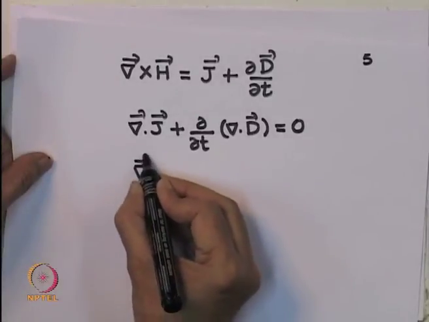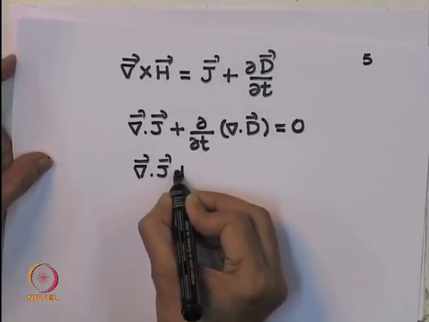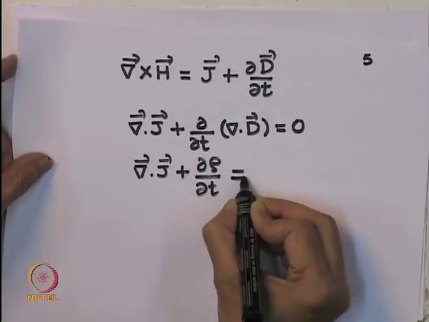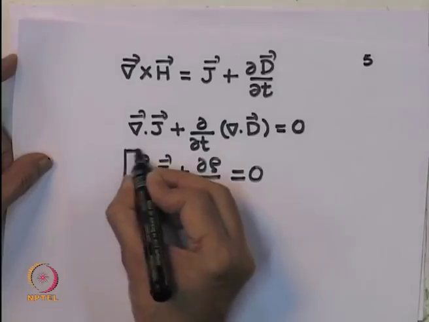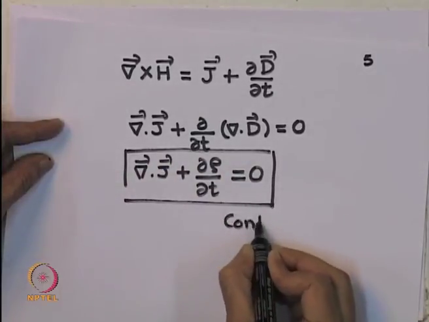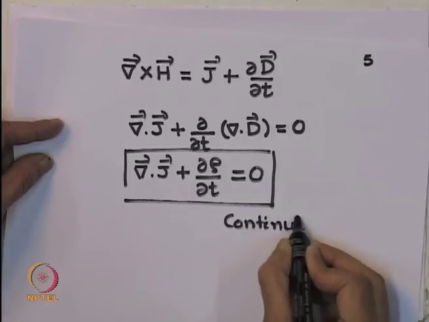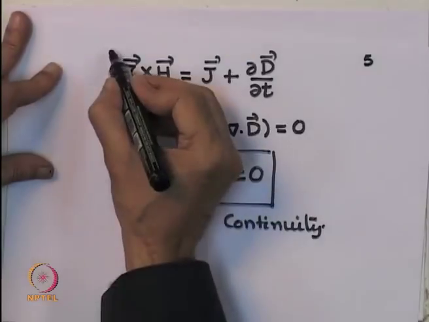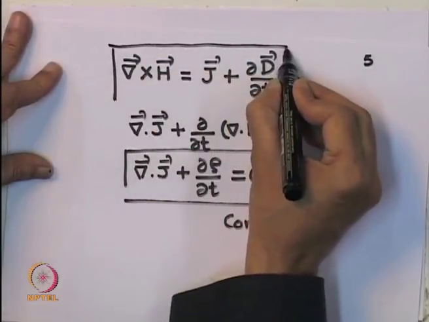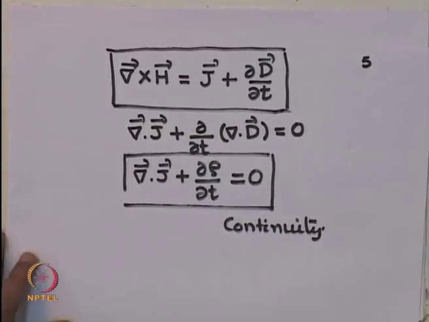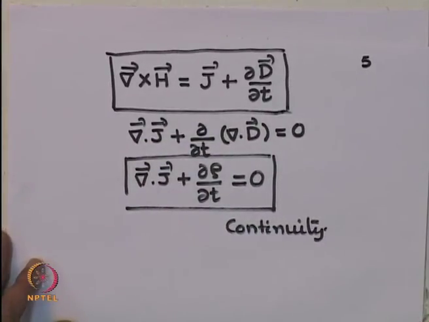So, that gave me del dot of J plus d rho by dt equal to 0. You recognize this is nothing but our continuity relation. Thus, this is the equation which should replace del cross H equal to J; instead of J, it should now be added with a term dD by dt. That completes our